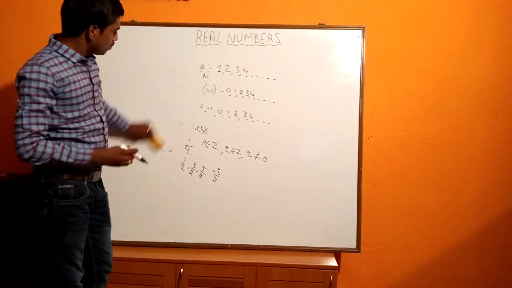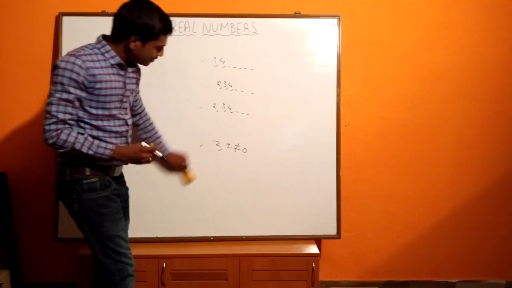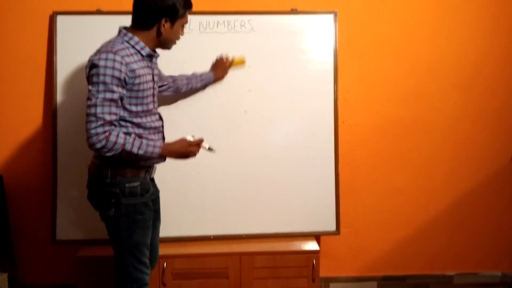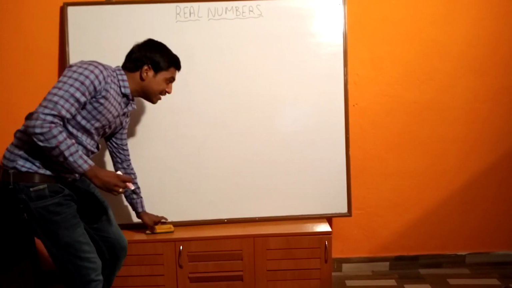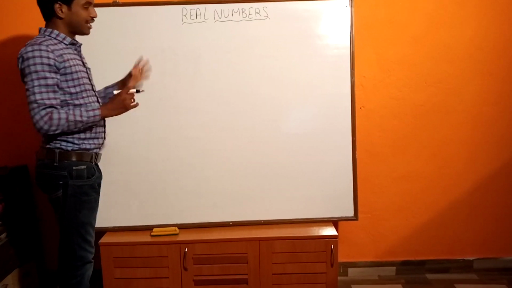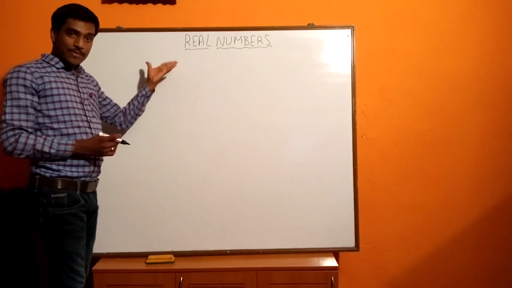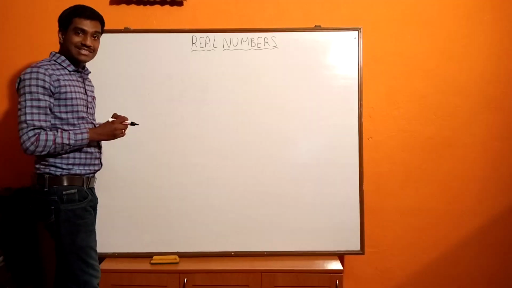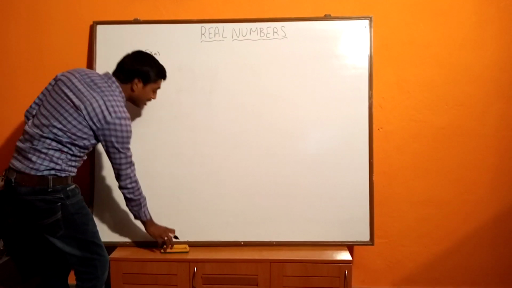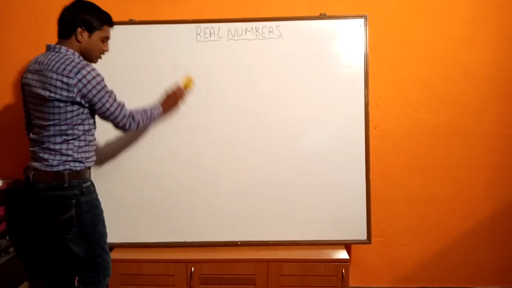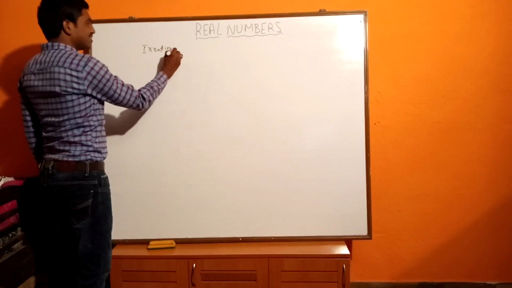Next, we need to know what we mean by irrational numbers. Irrational numbers means if the number is not rational, then those numbers are called irrational numbers. That means, as I said before, that if you can express any number in terms of numerator and denominator, that is p by q form, then we call those numbers rational numbers. Now when we study irrational numbers, if the number is not rational, then it is an irrational number.